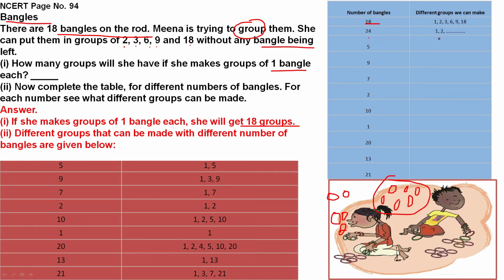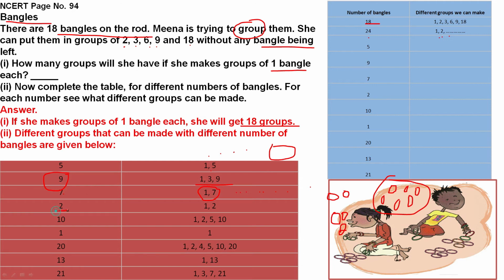24 bangles, she can make groups of 3, she can make groups of 8, 6, like that. For 5 bangles, she can make groups of 1, 1, 1, 1, 1 she can keep, or 5 together in one group. If 9 bangles are there, she can make groups of 3. If she has 7 bangles, she can make 2 kinds of groups: 1, 1, 1, 1, 1, 1, 1, or all together 7.